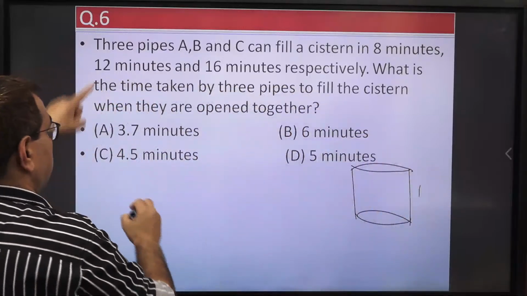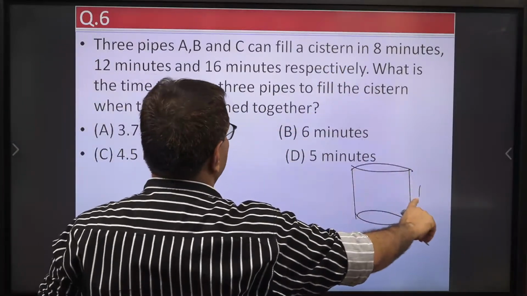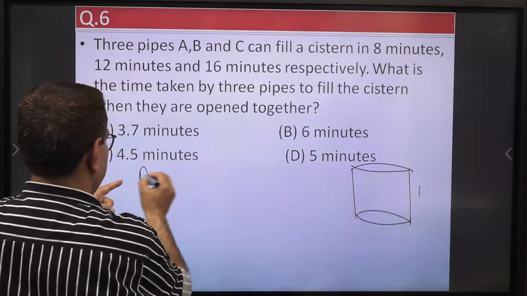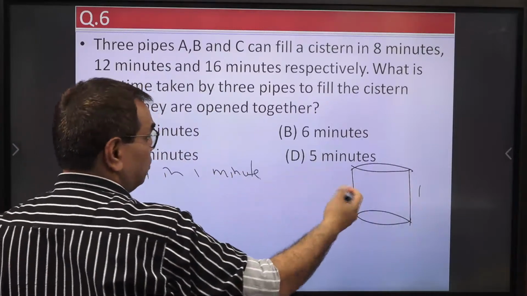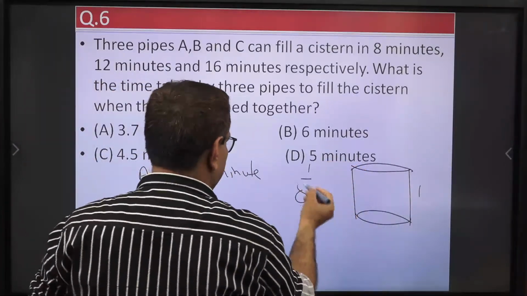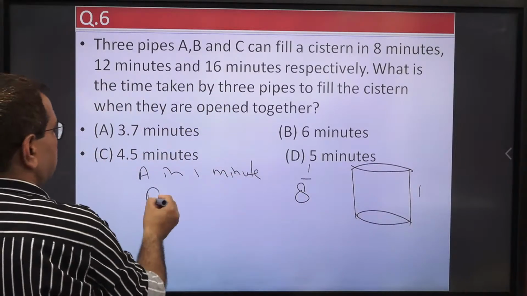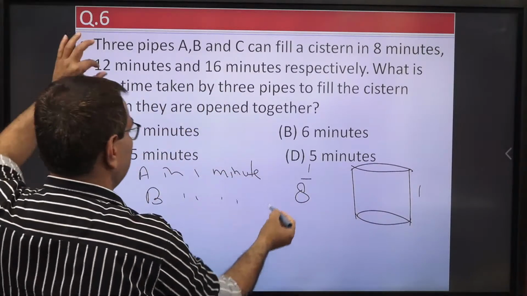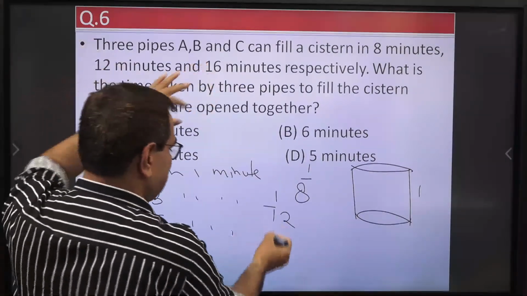So A in 8 minutes can fill 1 cistern. So A in 1 minute, how much part of the cistern? 1 by 8. It can fill 1 by 8 part of the cistern. Similarly, B in 1 minute can fill 1 by 12. C in 1 minute can fill 1 by 16.